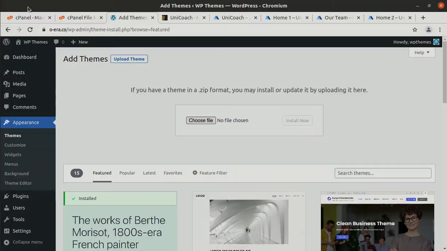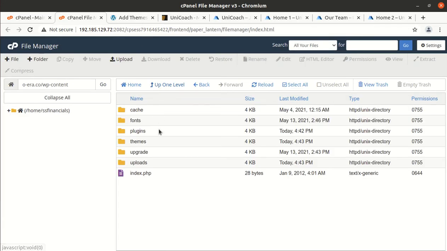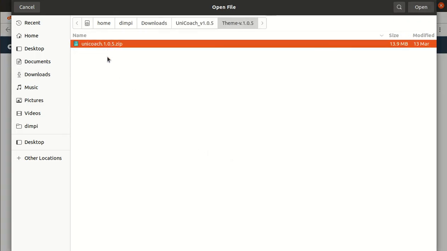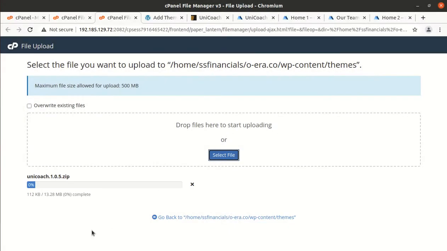If you have direct access to your server, you can upload the same file in the wp-content themes folder. I am doing the same. It will save some time, and I will be able to show you the theme file size in this manner. The theme file size is just 13.28 MB. So we can conclude that this theme is well optimized, and this is why it is going to run very fast on your website as well. This is another advantage with this theme. And once the progress bar turns green with 100%, we can go back.